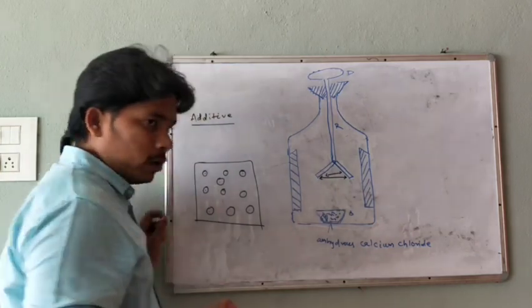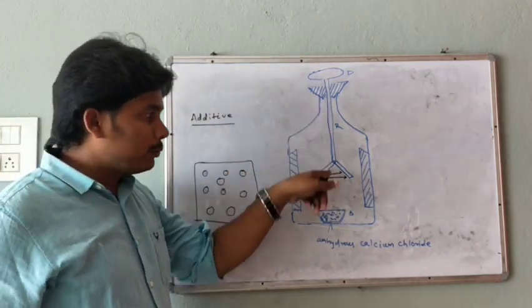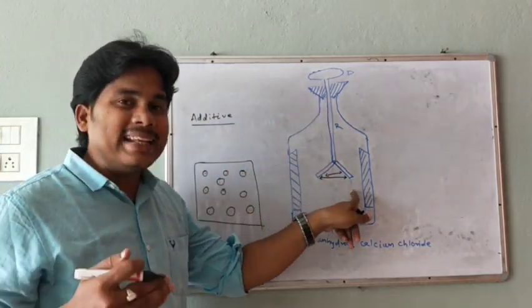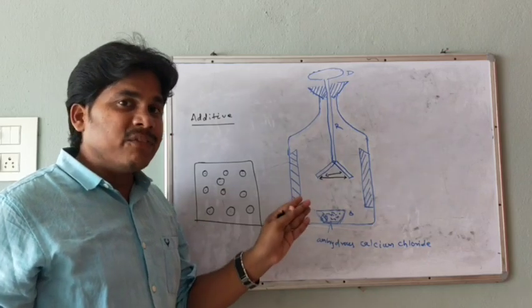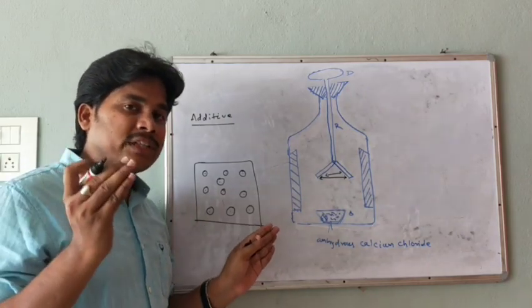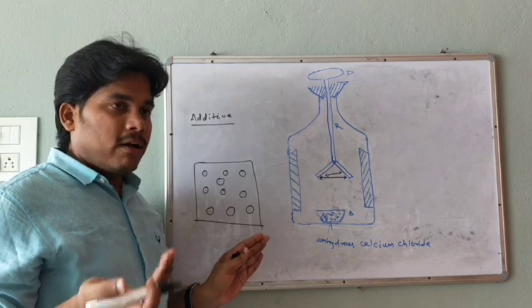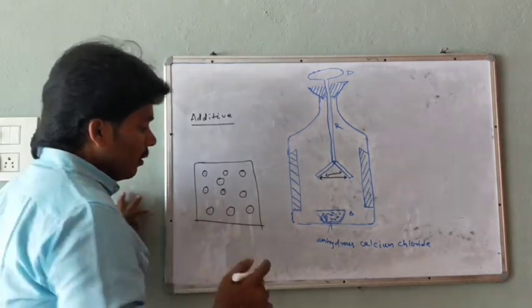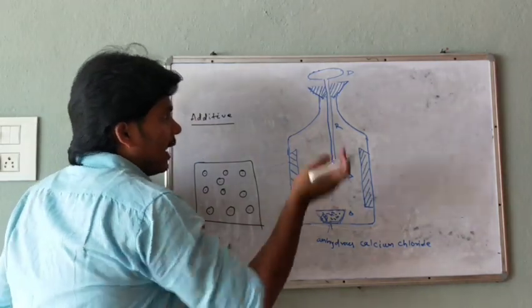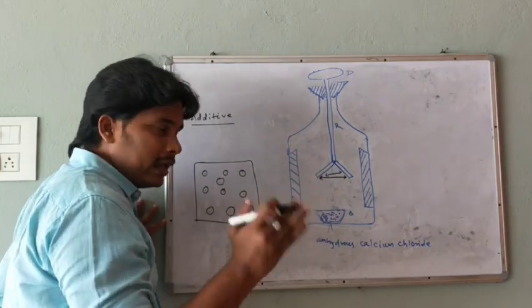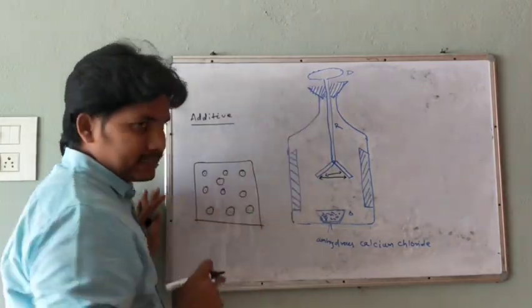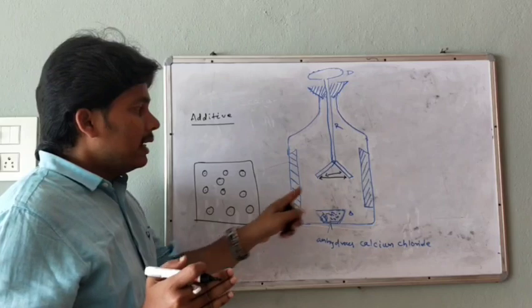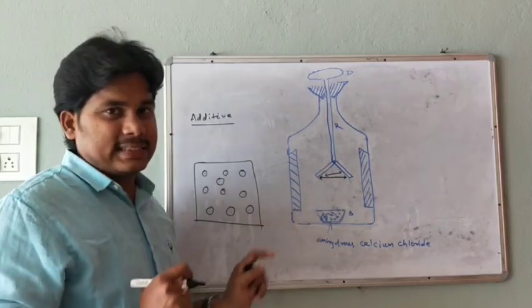Why was it diverging more? Because the positive charge in this foil is increasing. Again we will do it, and the divergence will increase. Now what will we do? We will take the amber, rub it with the woolen cloth, and now touch it with this metallic disc. Then what will happen? The divergence will decrease.